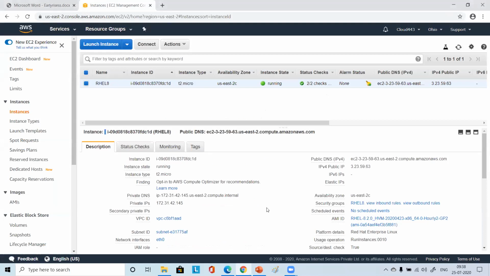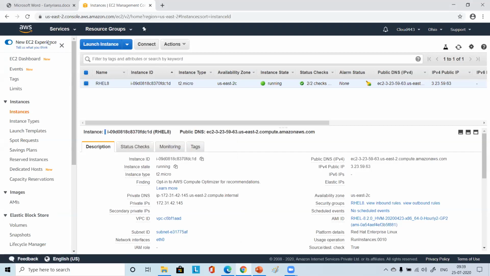Harish, EBS is where we are attaching the volume. Correct. We had a discussion on that, adding the extra volume. Did we discuss that there are two different types of EBS, SSD based and HDD based? Anybody remembers the different types of EBS volumes? No. Okay, fine. So we'll begin from there.